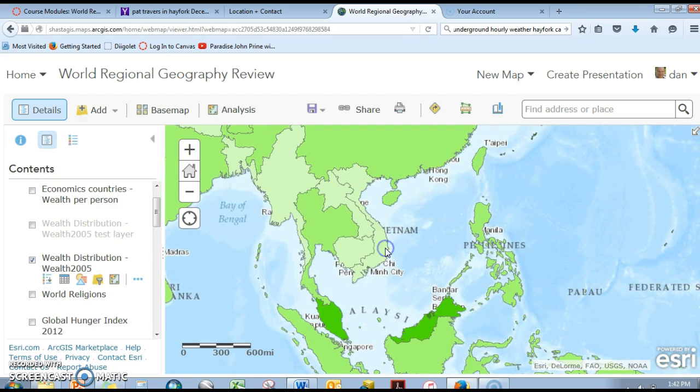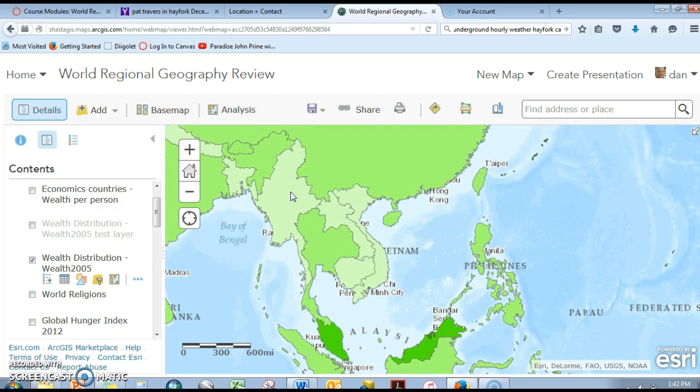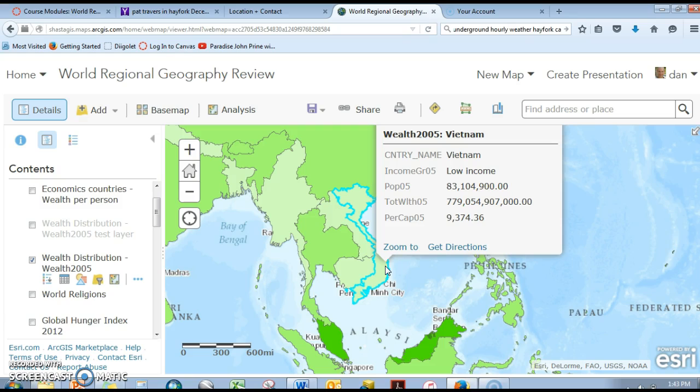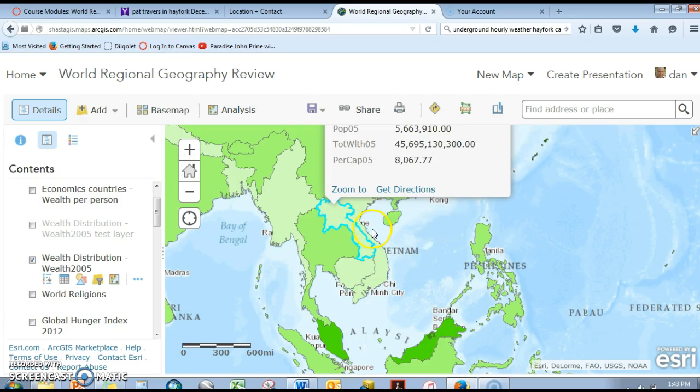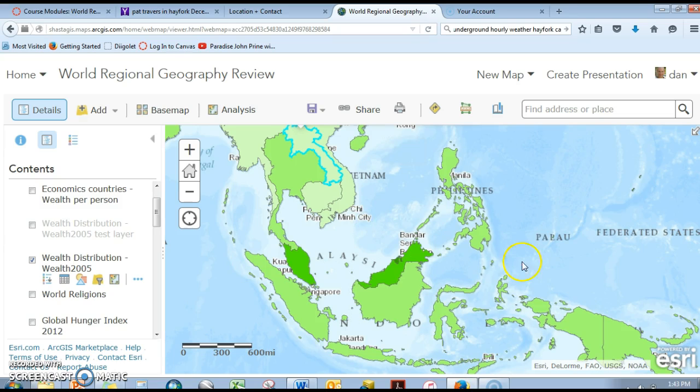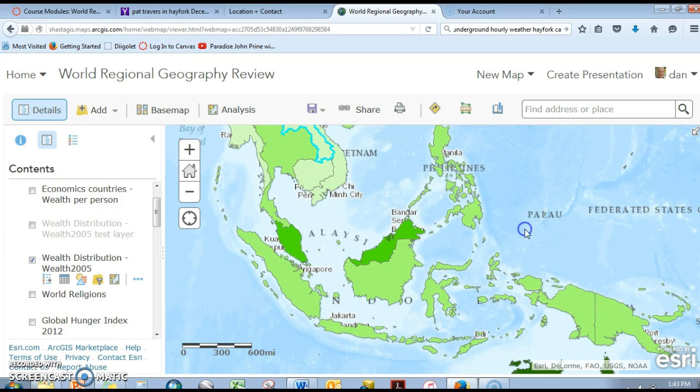And if we get into Southeast Asia, we see Burma, Cambodia, and Laos in particular. It's a little hard to discern here, but Vietnam is actually considerably higher income. Oh, that one actually doesn't even show an income value, but Cambodia, Laos, and Burma or Myanmar are particularly low income economies.